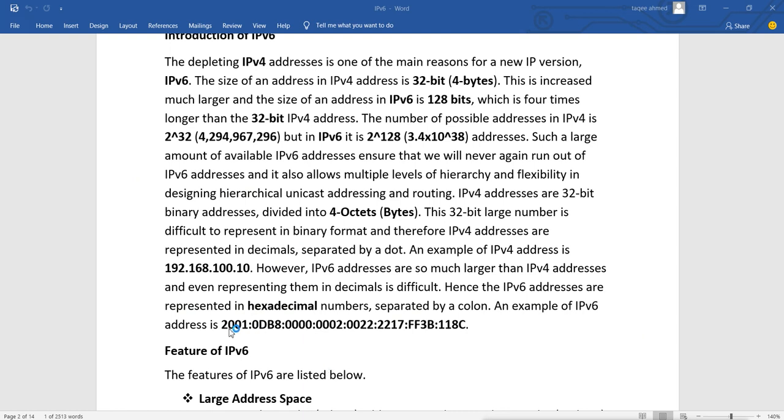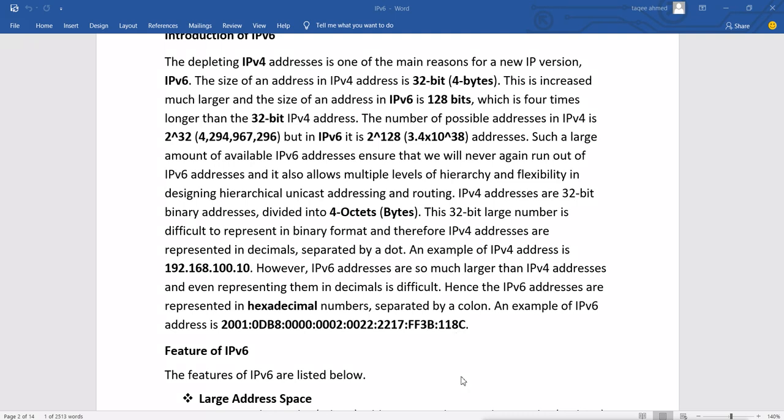It looks like this. You can see here 2001. This 2 means the first bit is off and the second bit is on. For the 0, all 4 bits are off, and for the other 0, all 4 bits are off. Then for the last 4 bits, the first bit is on. This is the first 16 bits, the first part. Then the second part. How many parts do you have? 1, 2, 3, 4, 5, 6, 7 and 8.